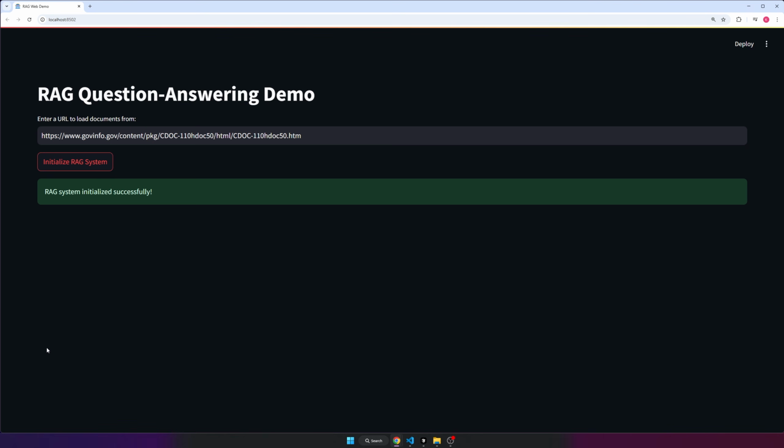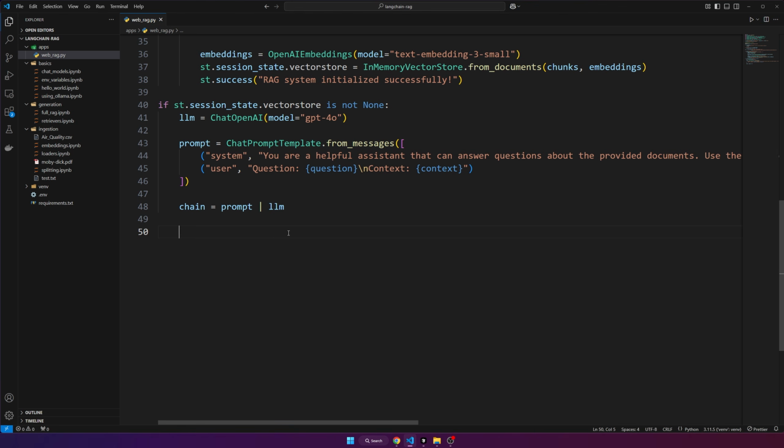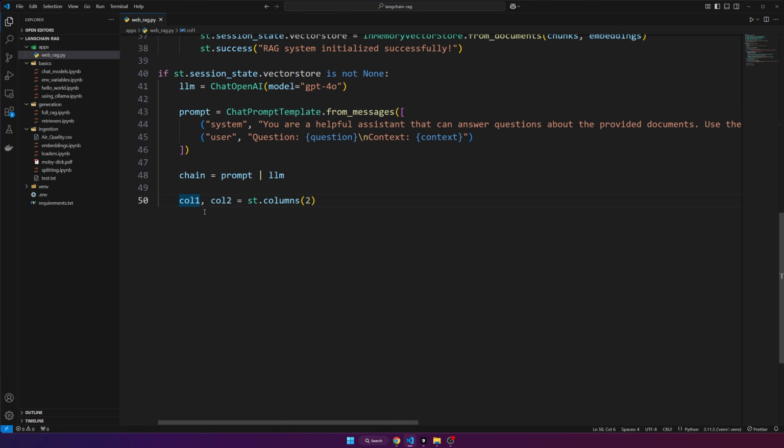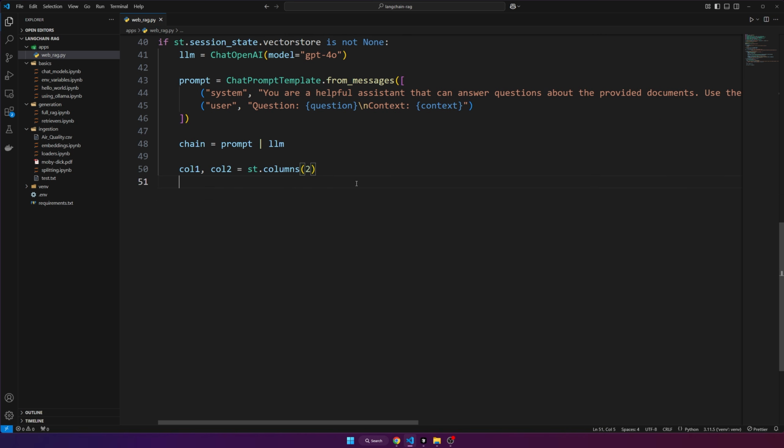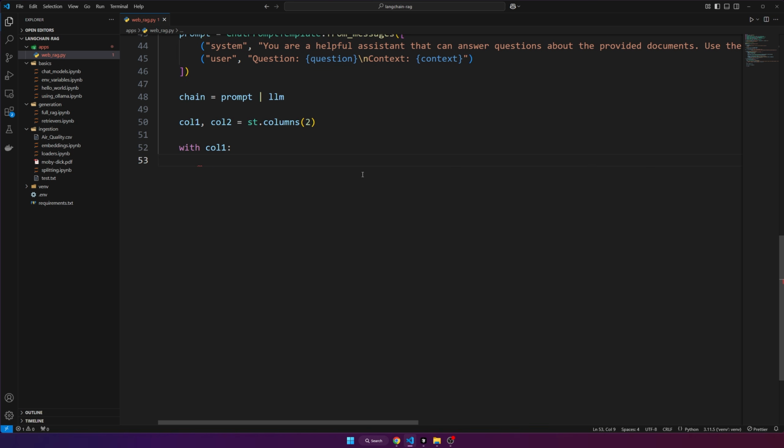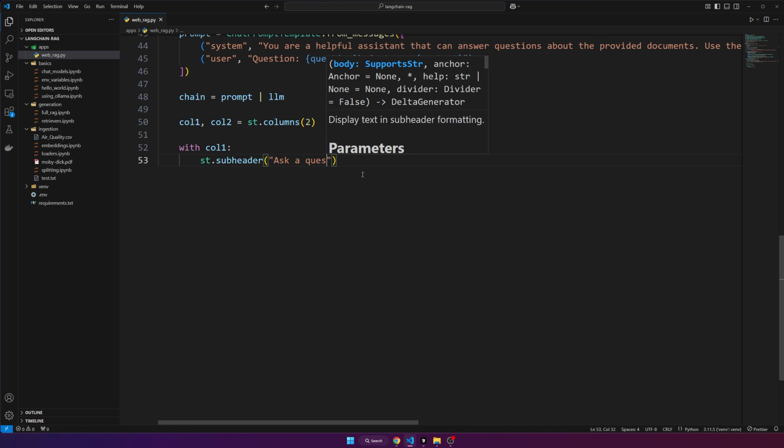So now we'll add the input for our question, and then also the other part where it has the answer for the question and the provided context. What I've decided is I want to have two columns. So the left side, the first column will have the question input, and the right side will have the answer, as you saw in the demo. So with column 1, we can have a subheader, so st.subheader, and we could say ask a question.